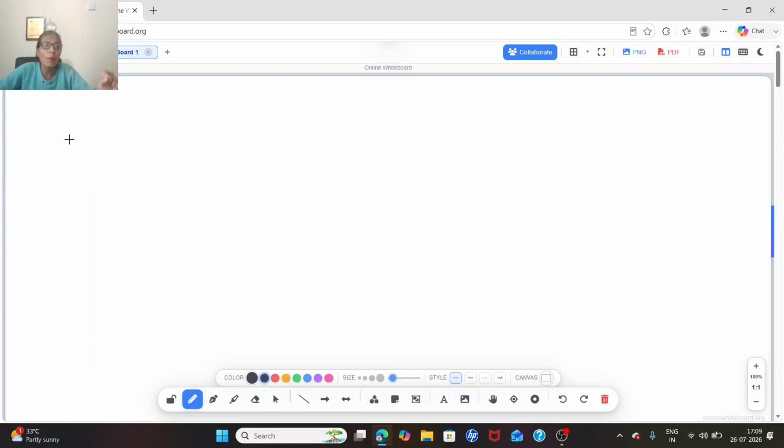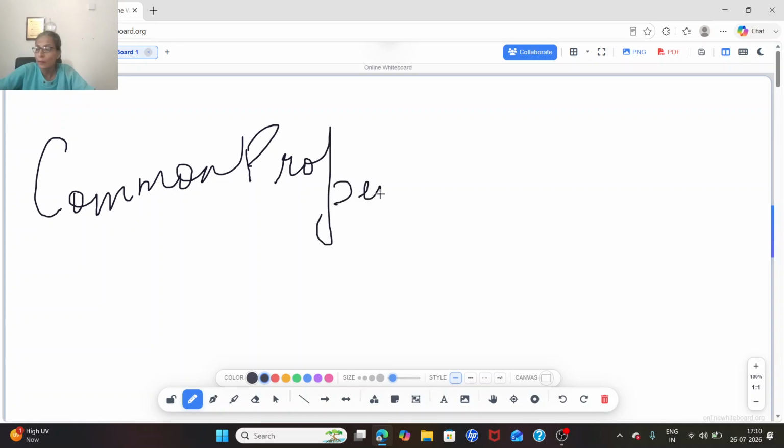When I say common noun, it is any common name given to a person or to an object. And a proper noun is anything which is properly referred. Suppose I say mountain, and if I give a proper name to a mountain, I say Mount Everest, so it becomes a proper noun. Proper nouns are always written in capital letters.